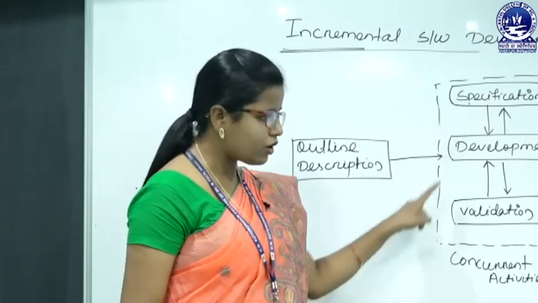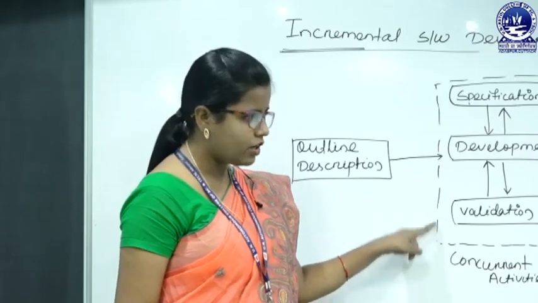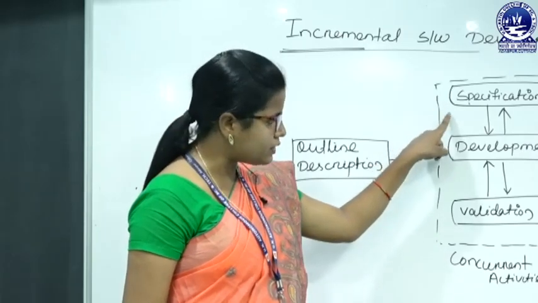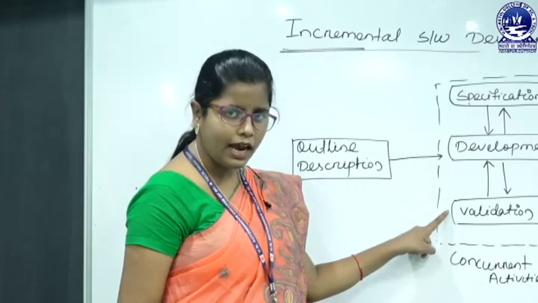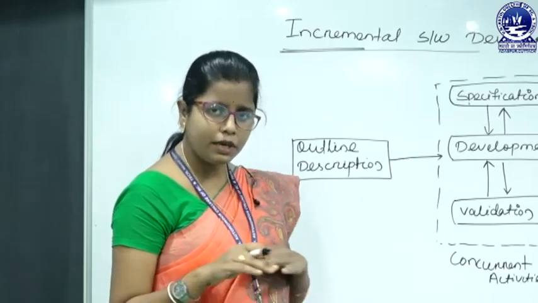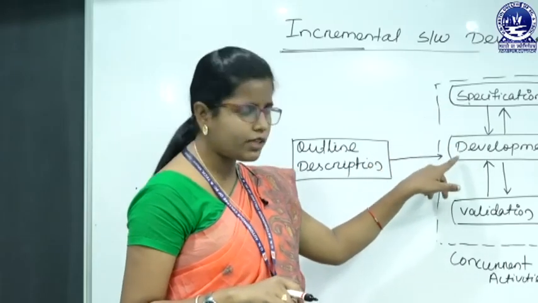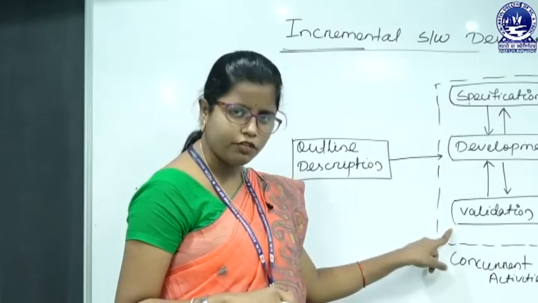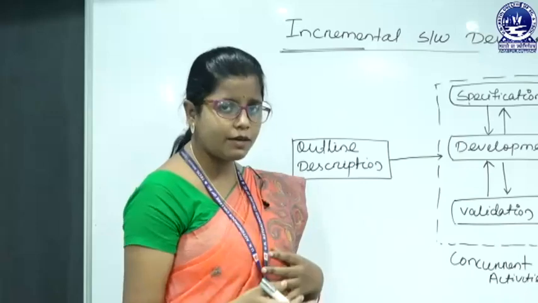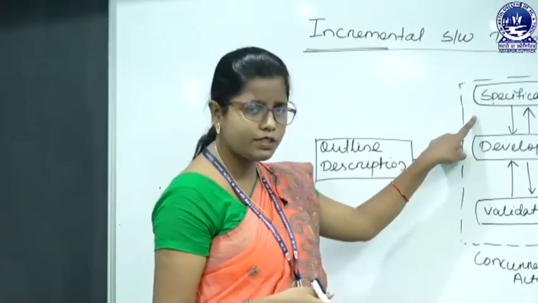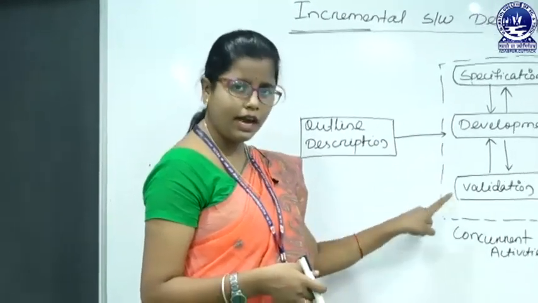That means these are not distinct activities. We can carry out specification, development and validation in parallel. We can go for the specification, and at that time also go for the development, then the validation. Again for the second subsystem we go for specification, development and validation.